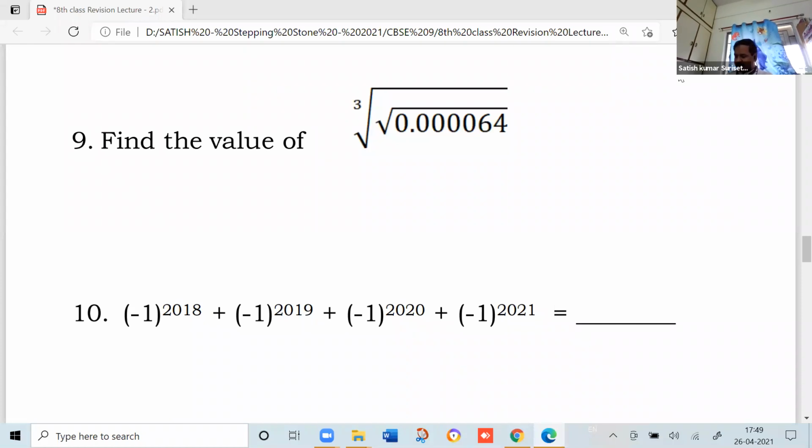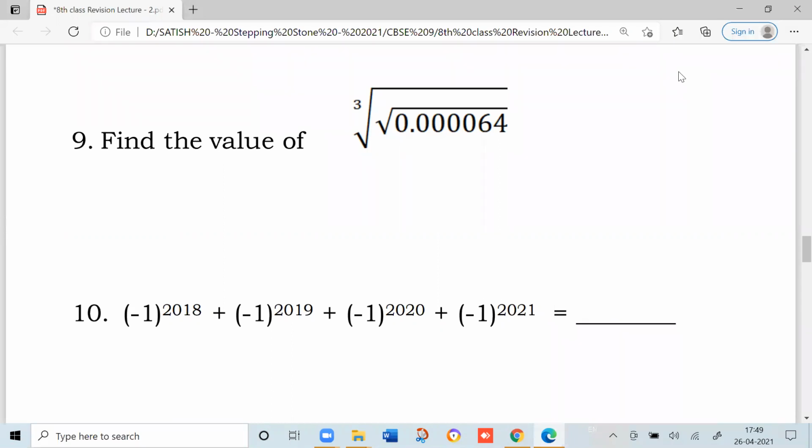So in the 9th problem, find the value of cube root of square root of 0.000064. So one method is you can calculate the square root inside first without converting into a rational number, or if you are unable to solve the problem, you convert into a rational number and then calculate. Now, which way have you done? Have you converted to the rational number or directly? Sir, I have done orally.